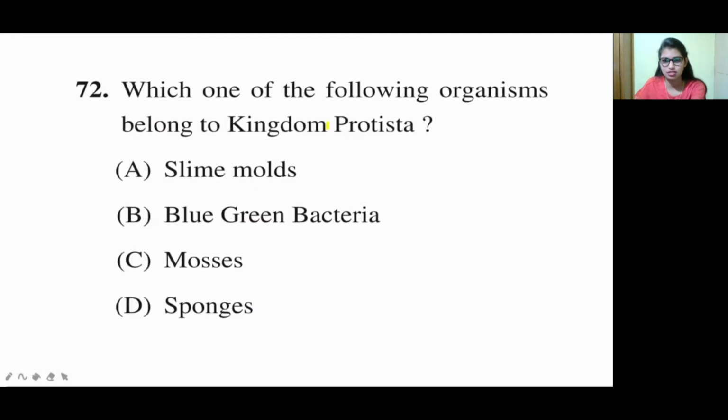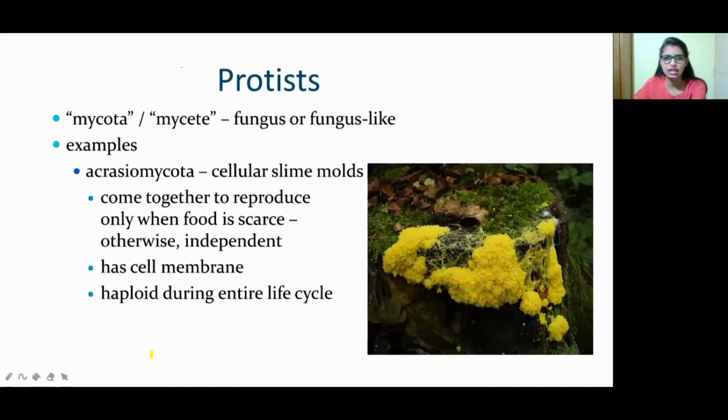Okay, which of the following organisms belongs to the Protista kingdom, they have asked. Option A slime molds, option B blue-green algae, option C mosses, option D sponges. So let us see what is Protista. See here, this is the Protista. This Protista is called fungus-like. See in the diagram.